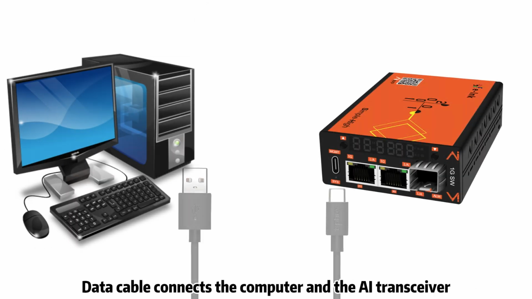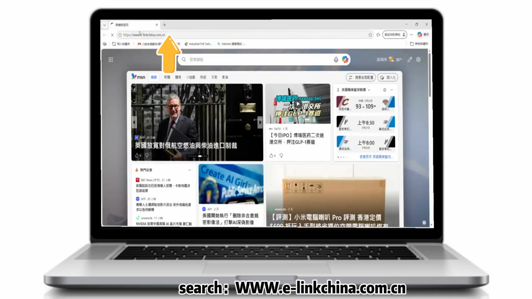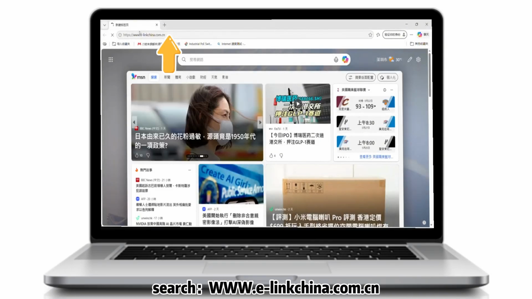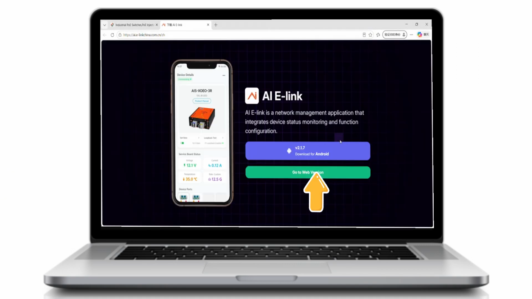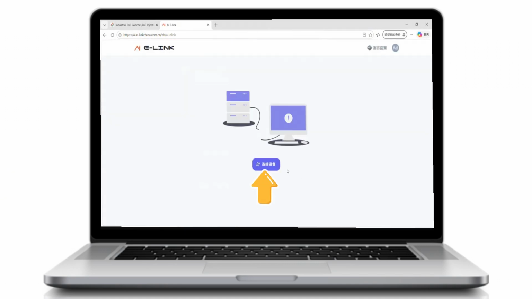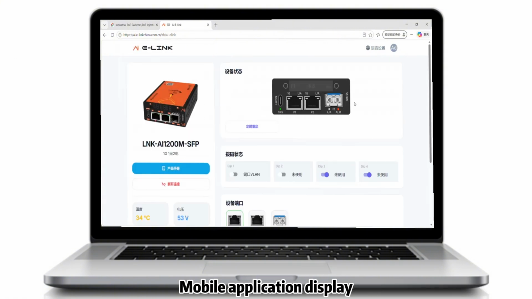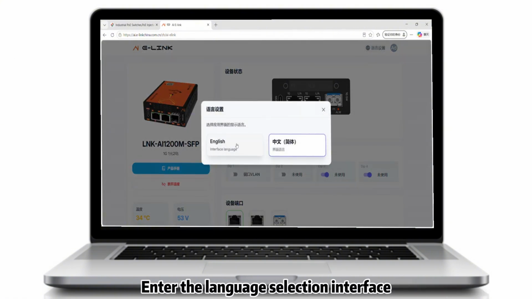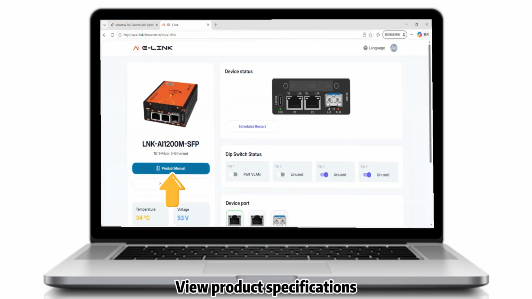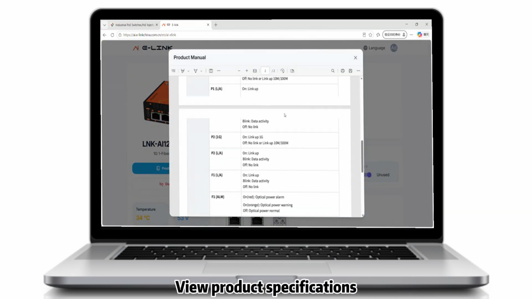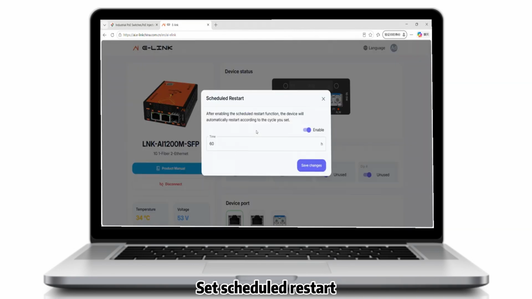Data cable connects the computer and the AI transceiver. Search. Mobile application display. Enter the language selection interface. View product specifications. Set scheduled restart.